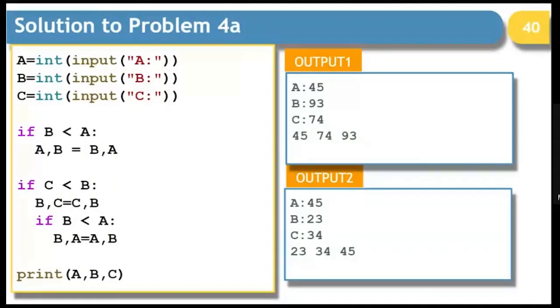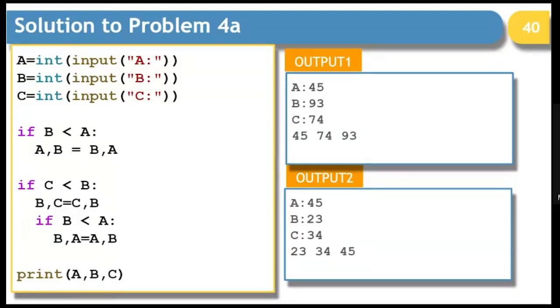Right? So this is how, without making use of sort or sorting methods, with simple 2 if statements, where the second if statement is nested, you are able to get the result in order. I hope you understood the logic behind it. The logic is, first of all, let's assume there are only 2 numbers.